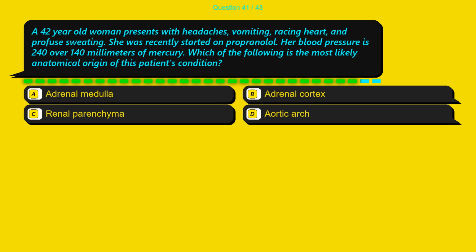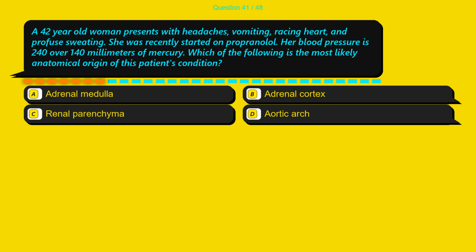Question 41. A 42-year-old woman presents with headaches, vomiting, racing heart, and profuse sweating. She was recently started on propranolol. Her blood pressure is 240/140 mm of mercury. Which of the following is the most likely anatomical origin of this patient's condition?